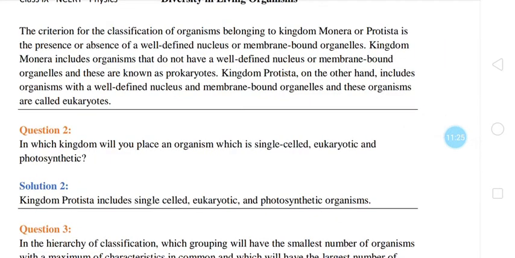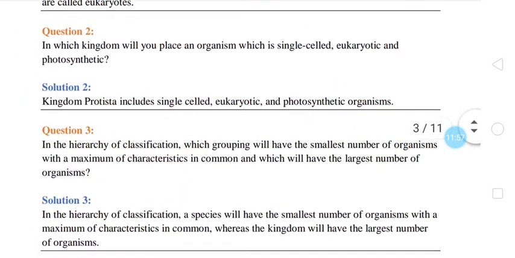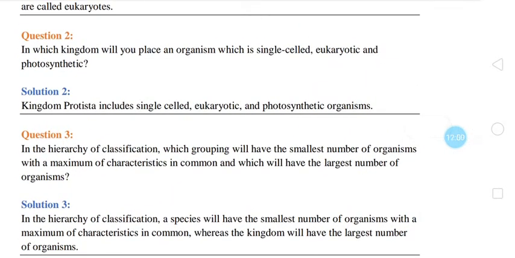The criteria for classification of organisms belonging to kingdom Monera or Protista is the presence or absence of a well-defined nucleus or membrane-bound organelles. Kingdom Monera includes organisms that do not have a well-defined nucleus or membrane-bound organelles, and these are known as prokaryotes. Kingdom Protista, on the other hand, includes organisms with a well-defined nucleus and membrane-bound organelles, and those organisms are called eukaryotes.